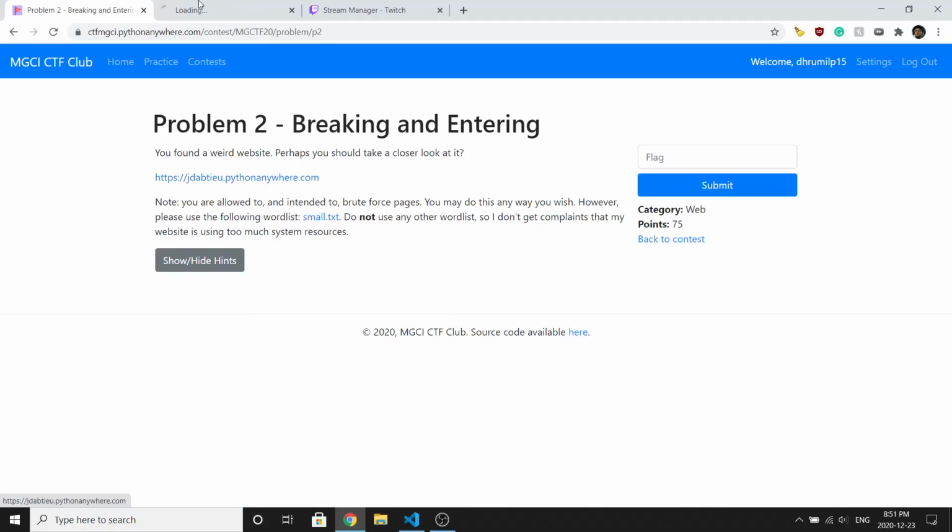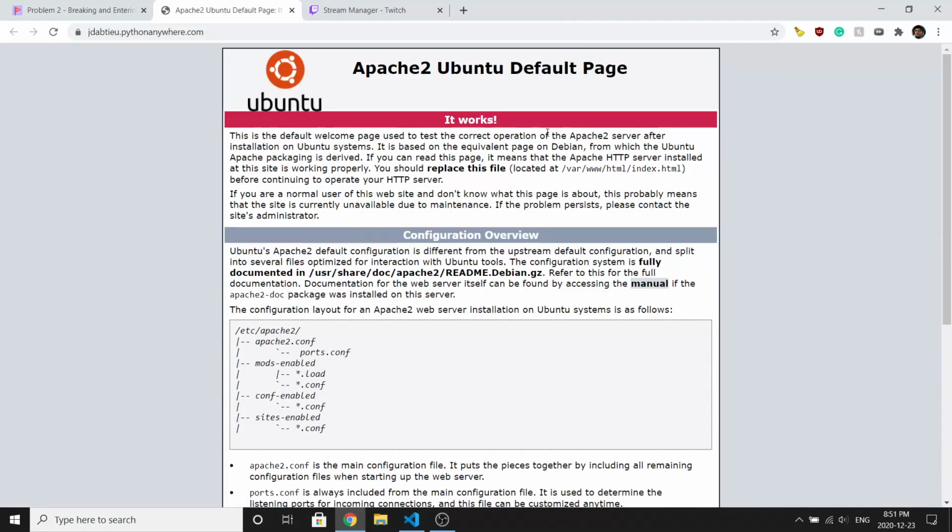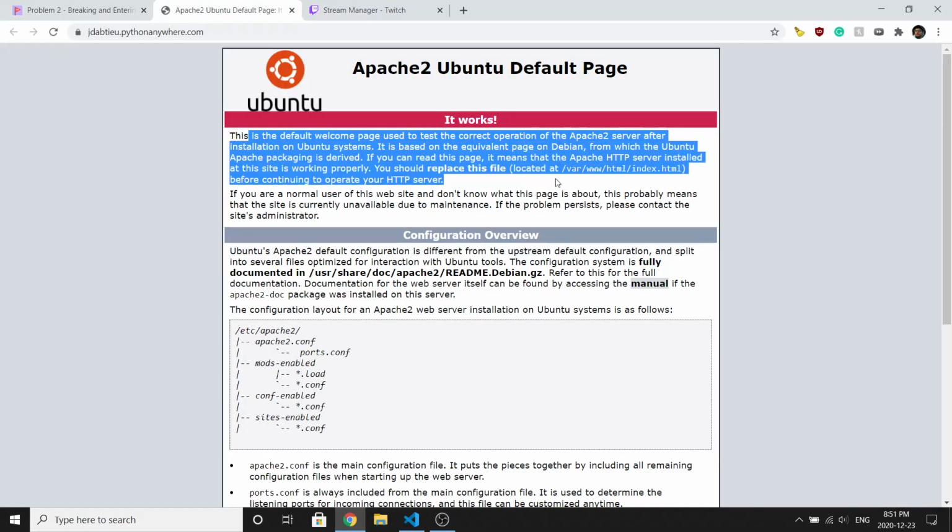Do the whole process again. Let's not go to the code yet. We get this Apache 2 Ubuntu default page. We look at the website. Very cool. It just looks like a standard page.